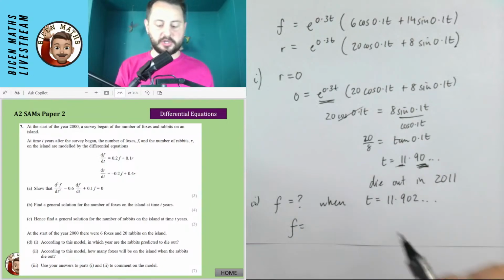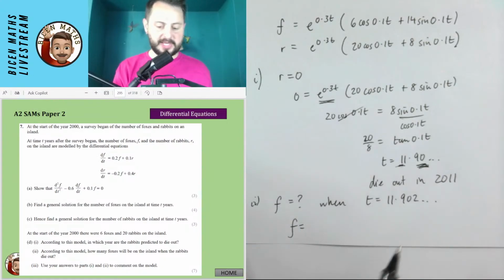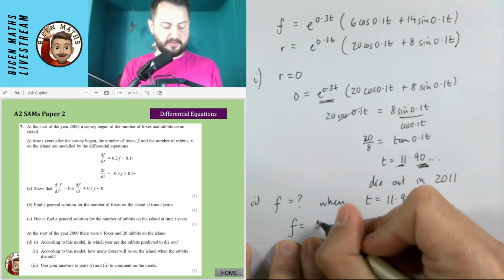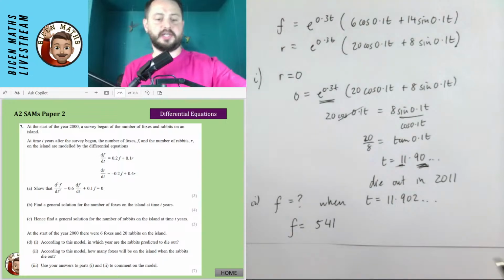Actually, I can leave it on the page, can't I? So I'm just going to go in my calculator. I shall do e to the 0.3 of my answer, 6 cos 0.1 answer, plus 14 sine 0.1 answer. And I get that the number of foxes is 541.